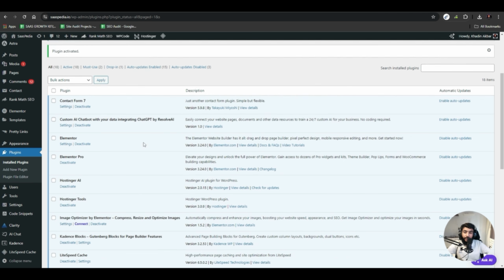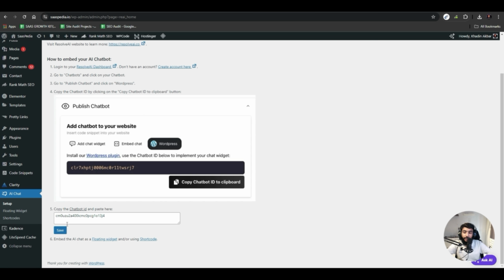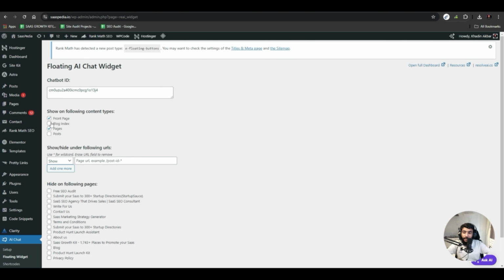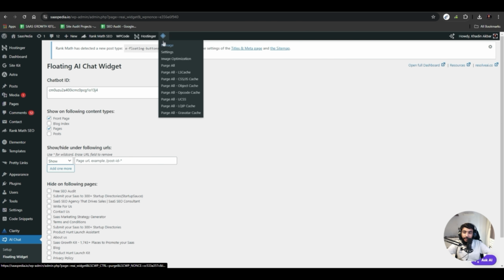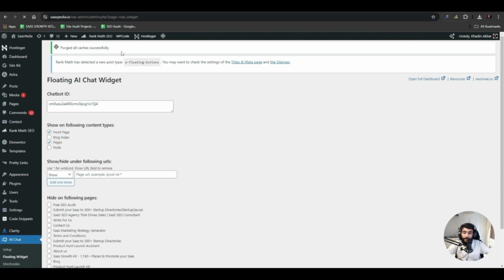After hitting activate, it would take us here. Now I'll go to settings, and here I have to put in my key. It's already there because I already pasted it here, and I have to save it. After pasting it, I have to go to floating widgets, and here I can select on which content types I want to show my chatbot, and then I have to hit save. Then I'll just purge all the cache. After that, I'll visit my website and let's see if it works or not.